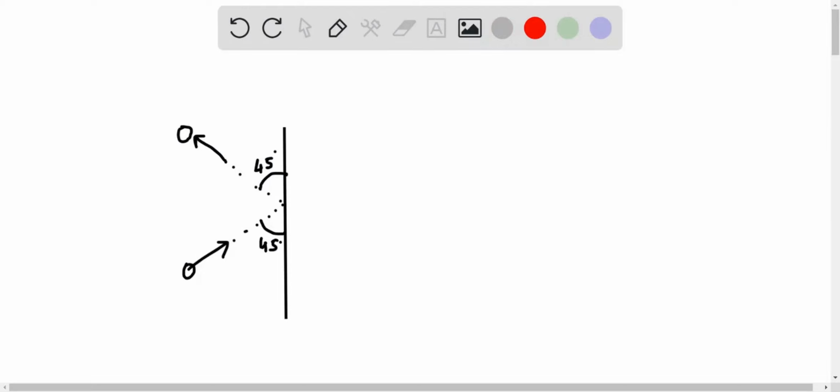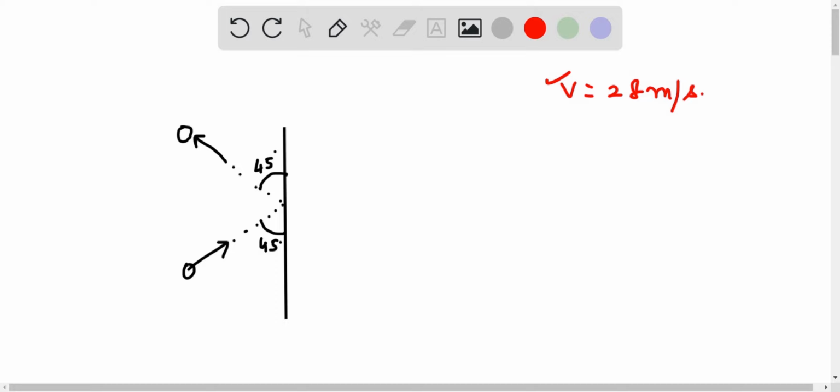Here we have been given that there is a ball and the ball is moving initially at a speed of 28 meters per second. So the ball is moving at this speed and is hitting the wall at 45 degrees. Even after hitting, it is able to rebound with the same speed and at an angle of 45 degrees with respect to the wall.